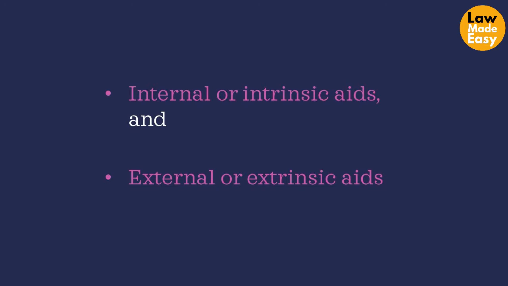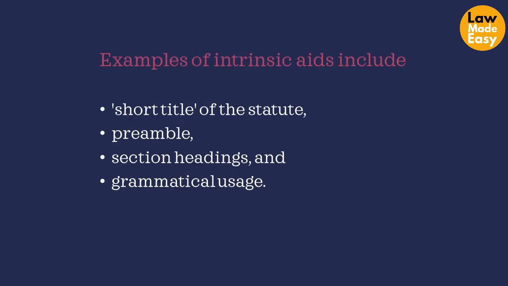Examples of intrinsic aids may be the short title of the statute, for example, preamble, section headings, and grammatical usage, something which is found within the Act. These aids are found within the statutes or the relevant piece of legislation, for example, the Theft Act 1968.